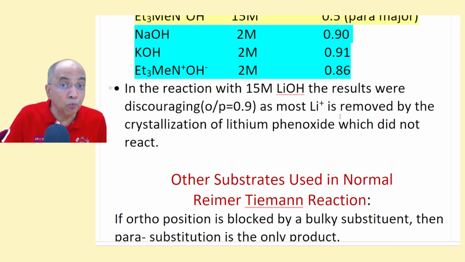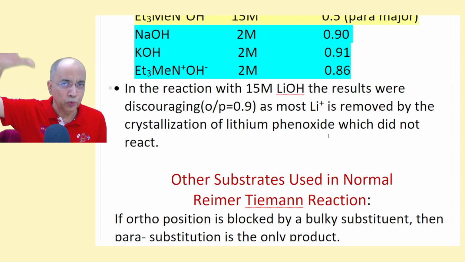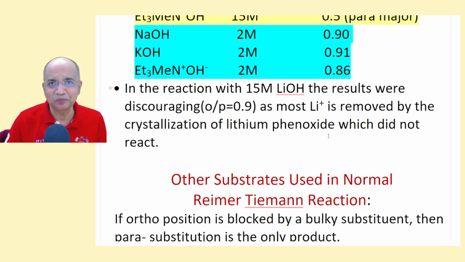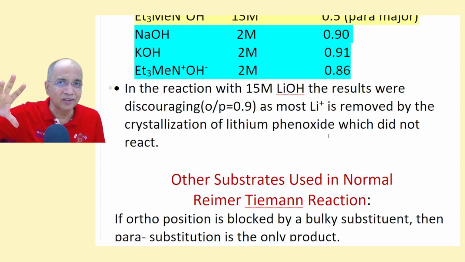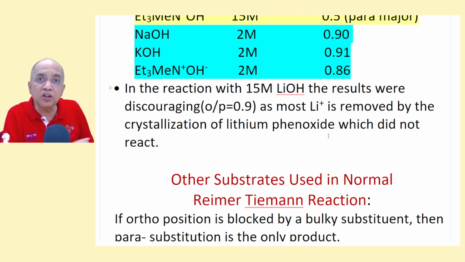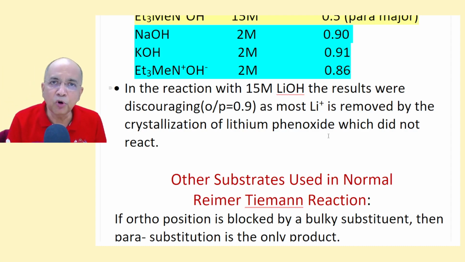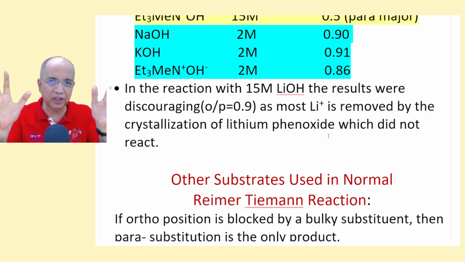This is because most of the lithium is lost by precipitation of lithium phenoxide, which is sparingly soluble in the reaction mixture, so very few lithium ions remain in the aqueous or organic phase to carry out the reaction. At that time, there was no use of a phase transfer catalyst, which helps in transporting the inorganic ions, like lithium and sodium, into the organic phase. At that time only simple aqueous sodium hydroxide and potassium hydroxide were used.